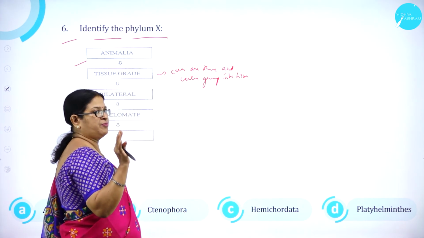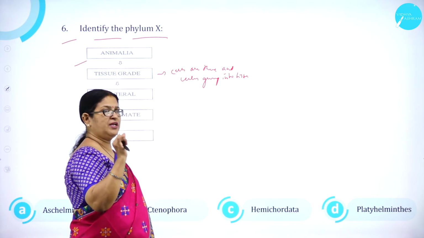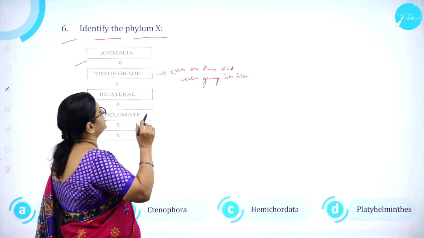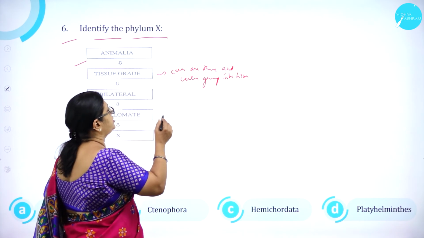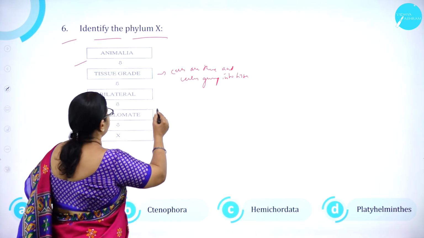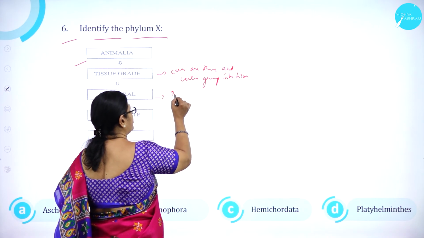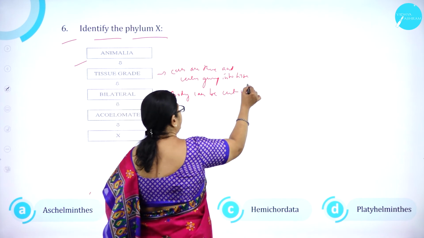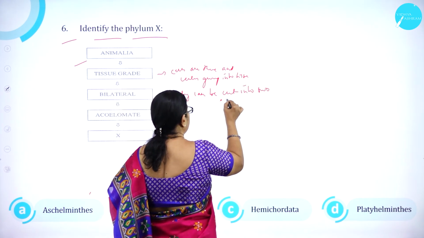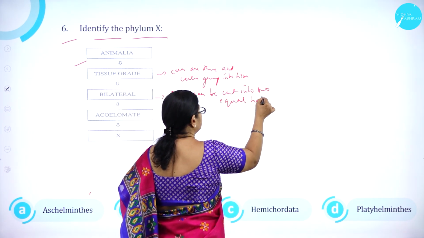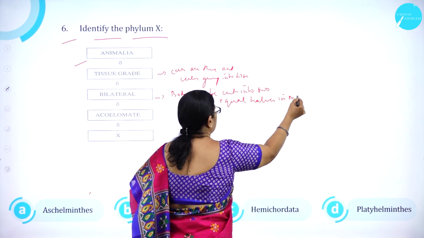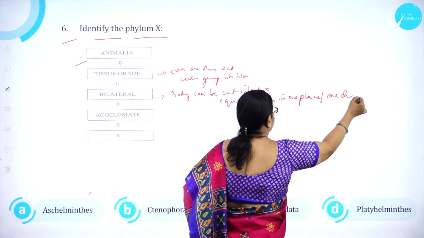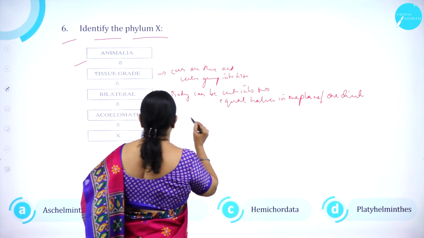There are 4 levels of body organization: cellular level, tissue level, organ level and organ system level. So, the animals which are restricted only to tissue grade of level, that is bilateral symmetry, means what? Body can be cut into 2 equal halves in one plane or one direction is called bilateral symmetry.